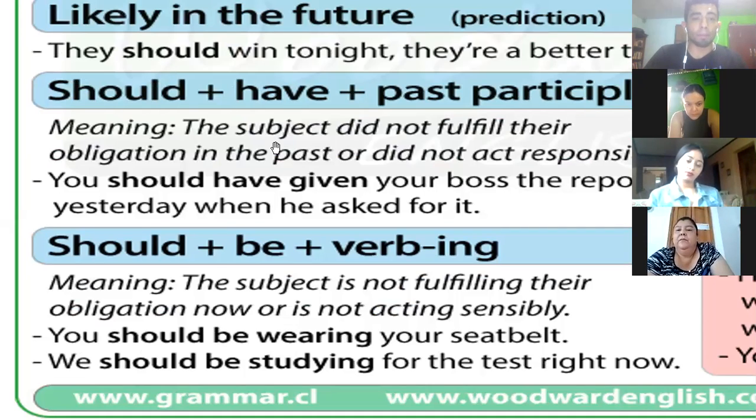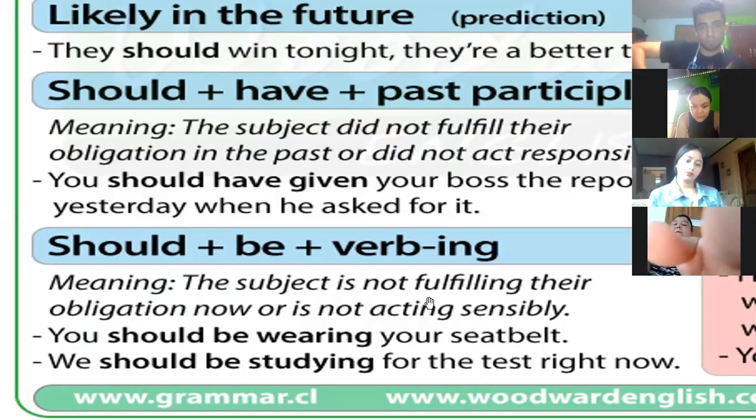Oh, also, people, you can use it with the present and the past participle form, but I'm not going to get deeper into this, okay? Or also, you can use it with the verb to be. You should be and the verb in ing. You should be wearing your seat belt, the seat belt in the car, okay? It's that thing for security. You should be studying for the test right now.